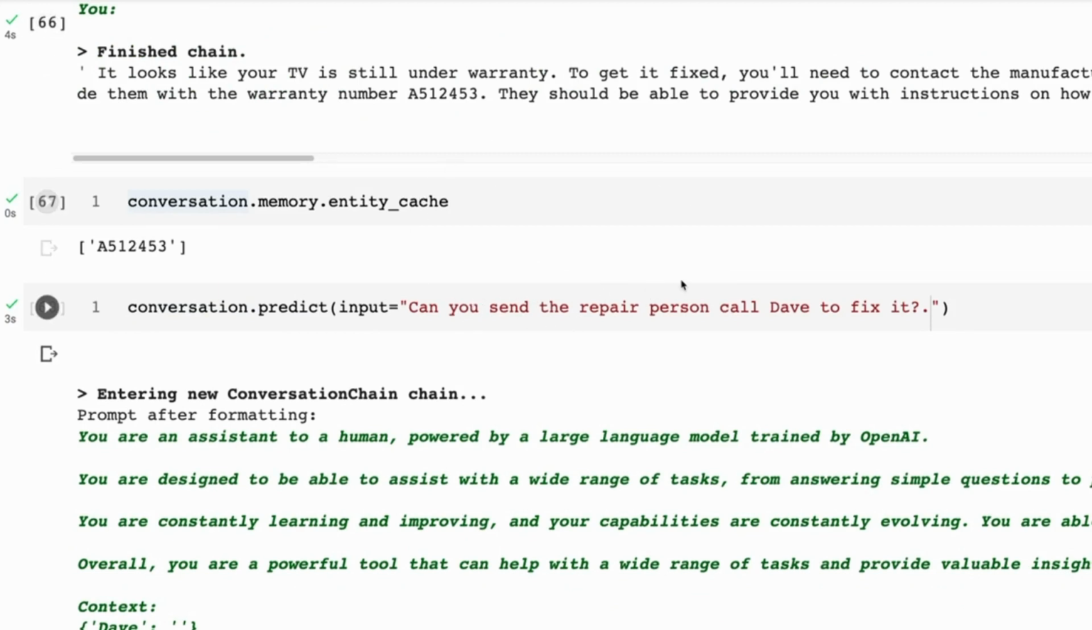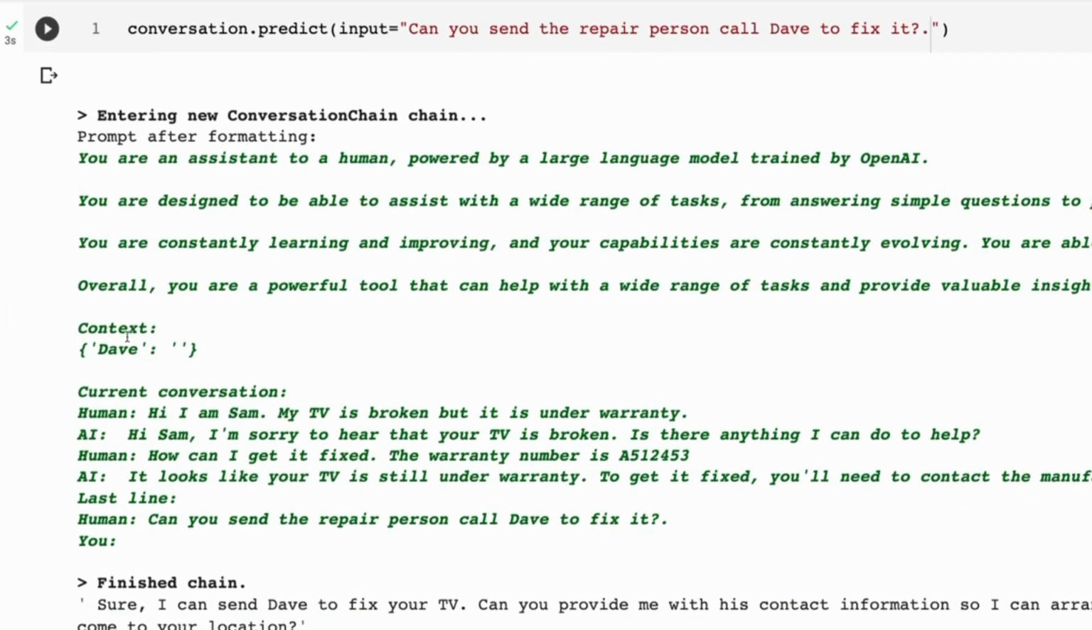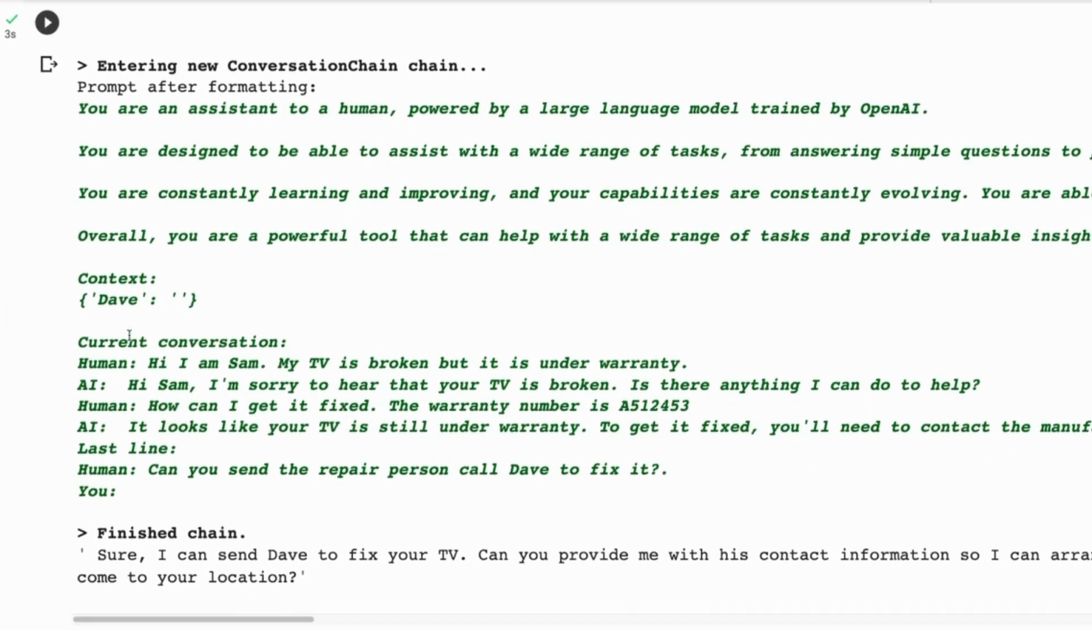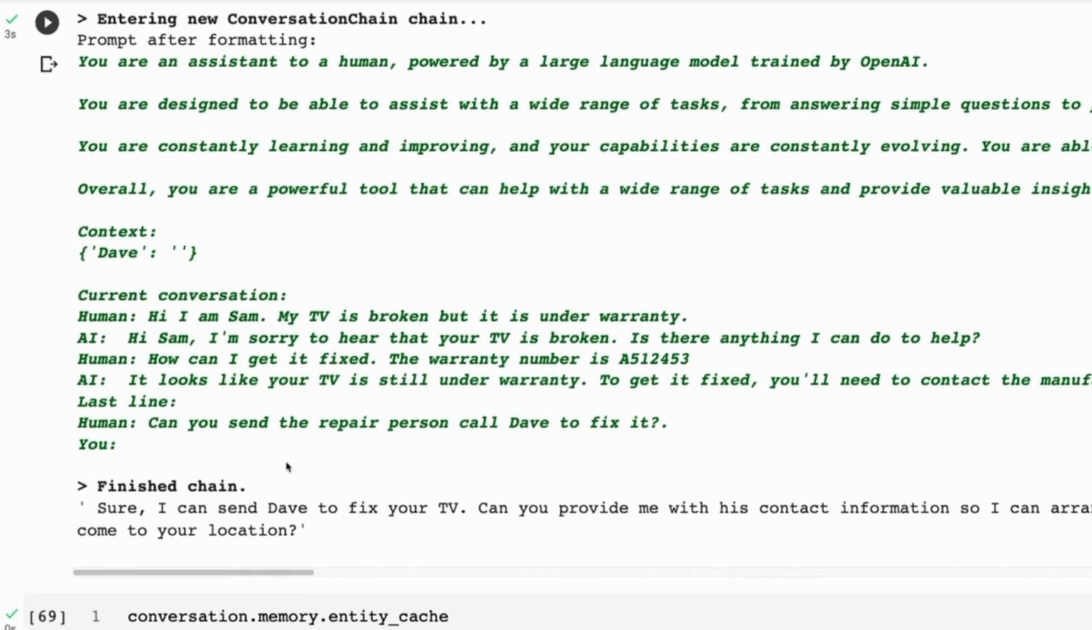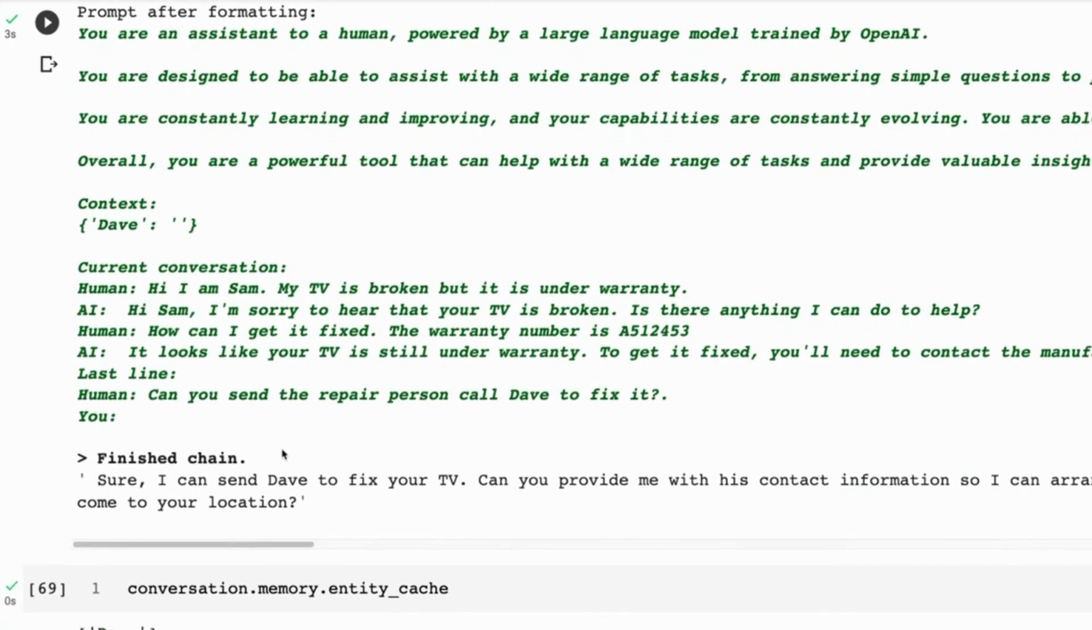Can you send the repair person called Dave to fix it? And we can see that it's worked out that, okay, yeah, there's an entity there of Dave. It says, sure, I can send Dave to fix your TV. Can you provide me with his contact information? So it's not kind of clued in that it's supposed to be the TV repair place. But anyway, finally, so we've done quite a number of steps now.